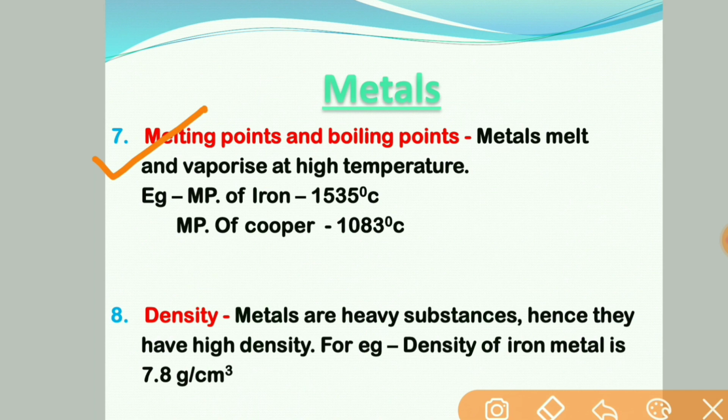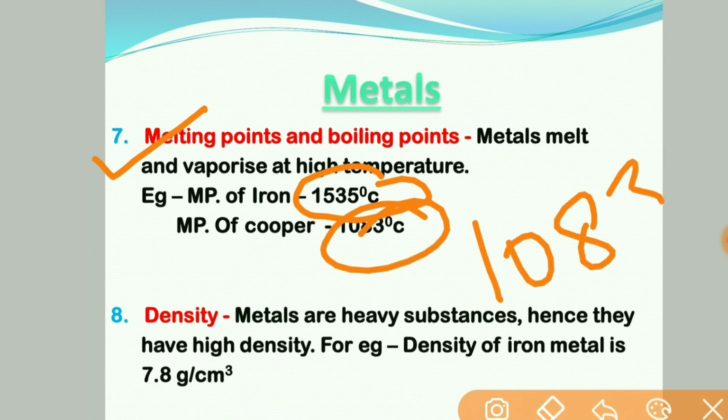There is a strong force of attraction between the particles, hence their melting and boiling points are high. For example, the melting point of iron is 1535 degrees Celsius. The melting point of copper is 1083 degrees Celsius. It is quite high.